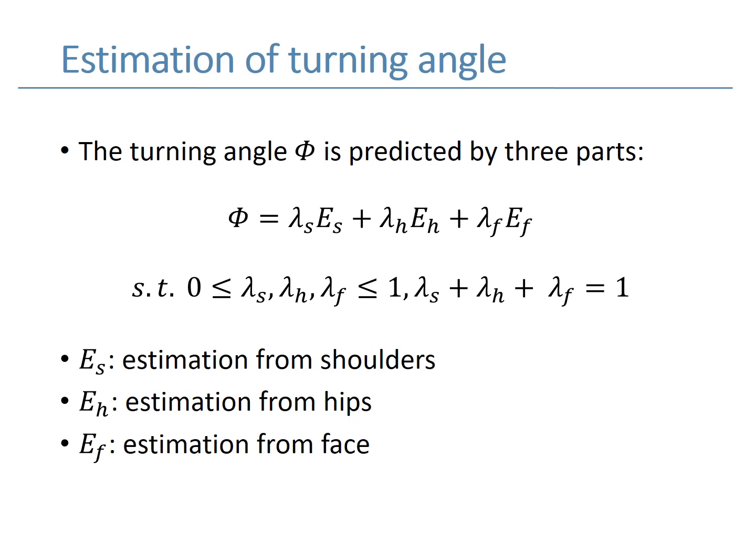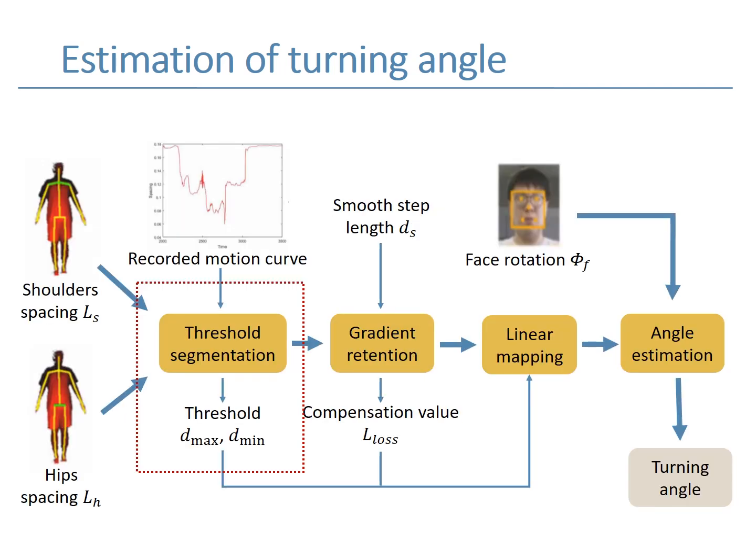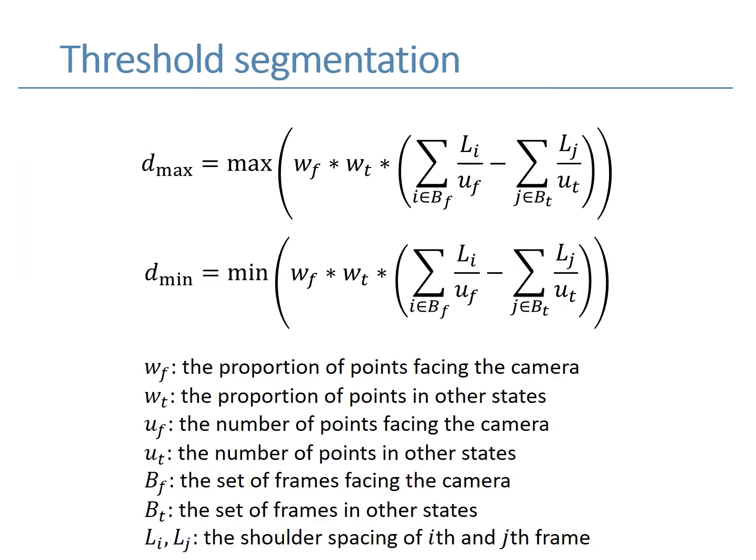We choose shoulders, hips, and face, because these joints are fixed for most cases, when the human is turning around or performing actions. Taking shoulder spacing for example, after we get the spacing, we first compute 2 thresholds. These thresholds are used to detect whether the user is facing the camera or not. The thresholds are computed using the following equations.